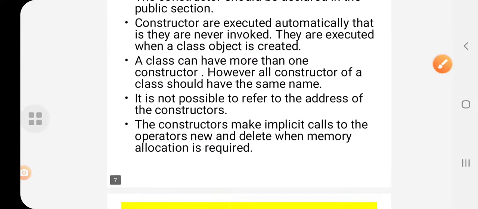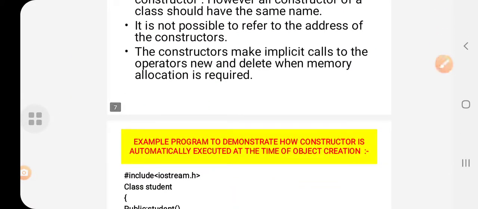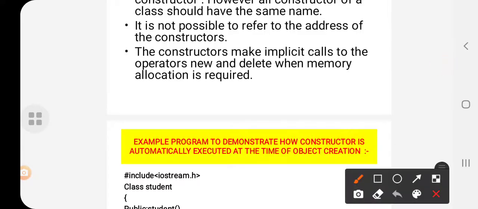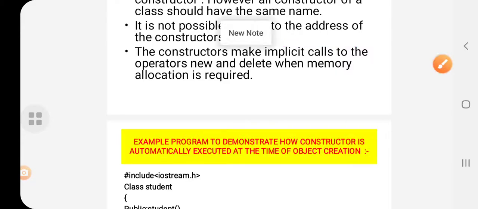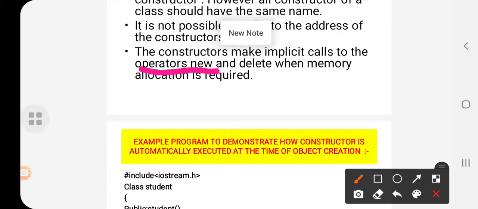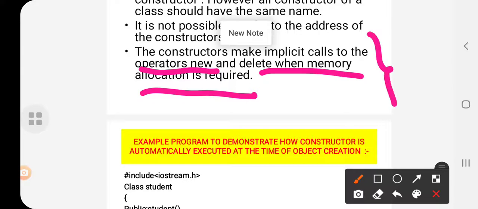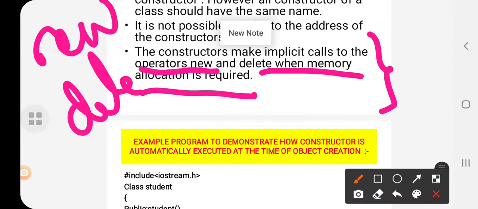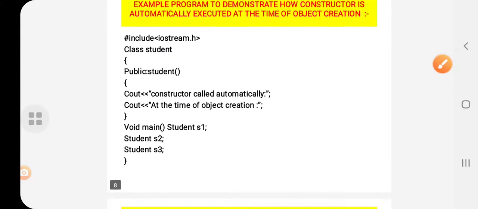Okay students, and it is not possible to refer to the address of the constructor. So you never know the address where the constructor actually is. Okay, the constructor makes implicit calls to the operators new and delete when memory allocation is required. So new is used and delete is used. When memory allocation is required, they both are used.